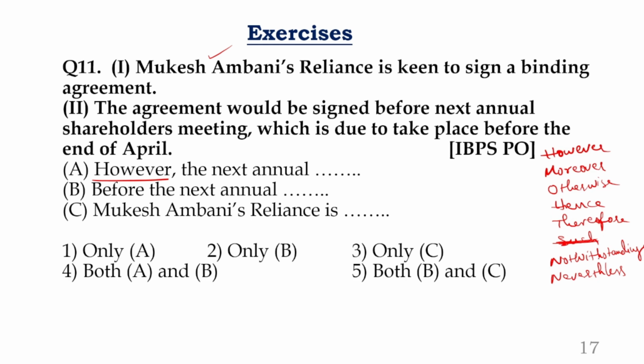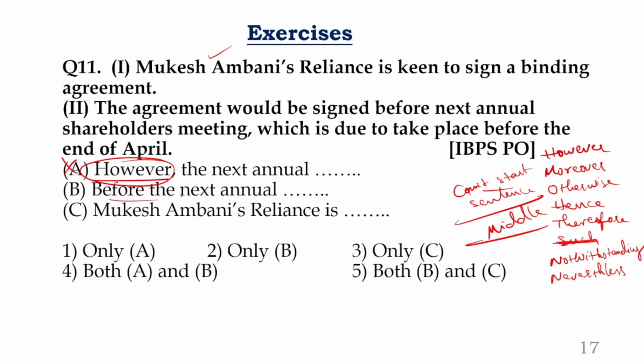The logic is, all these combinations cannot start sentences. They should be used only in the middle of two sentences. They combine the previous and the following statement. They cannot directly start the sentence. They should be in the middle of two sentences. Clear? So the sentence is starting with what here? However. Of course, it's contrast, but the point is you cannot start.